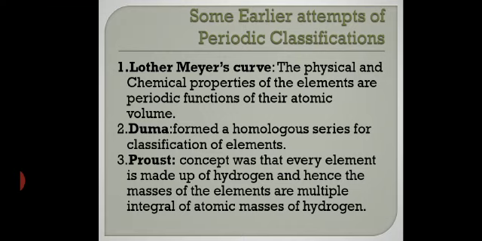Then after that we have Newlands. Then after that we have Lothar Meyer's. In Lothar Meyer's work, we have a graph or curve where the physical and chemical properties of the elements are periodic functions of their atomic volume.